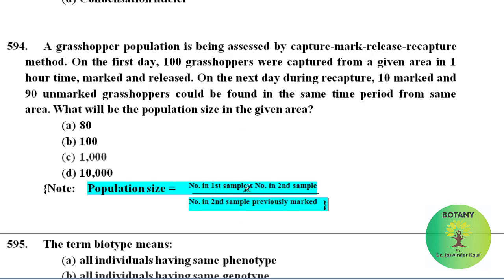Here the number of first sample is 100. Number of second sample is also 100 because 10 marked and 90 unmarked, when we add 10 plus 90, it will be 100. So we put in this place number of second sample 100. Then number of second sample previously marked is 10. So we write here 10. When we solve this equation, the answer will be 1000. The population size in the given area will be 1000.